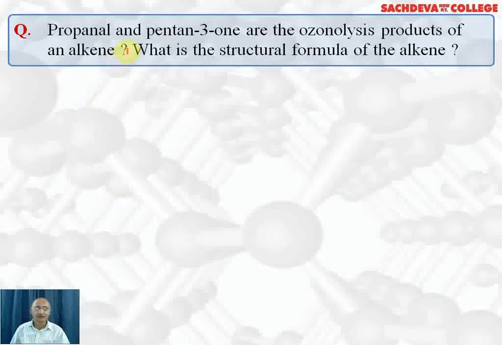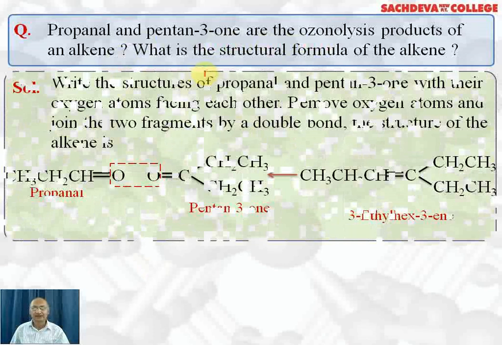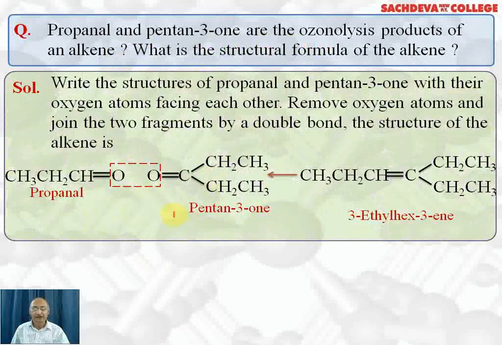Next question: propanal and pentan-3-one are the ozonolysis products of an alkene. Write the structural formula of the alkene. Here the products are pentan-3-one and propanal. Remove this oxygen and change this to a double bond. We get this compound. If you want to name this compound, it will be 3-ethylhex-3-ene.